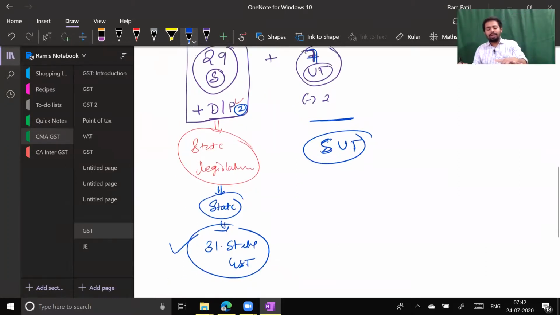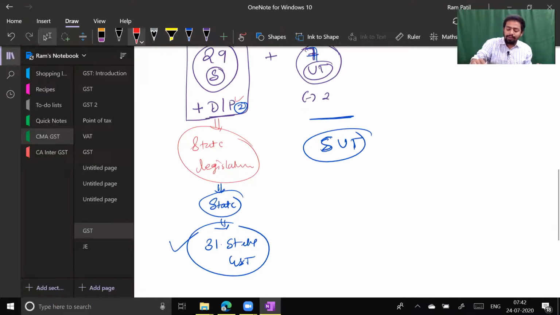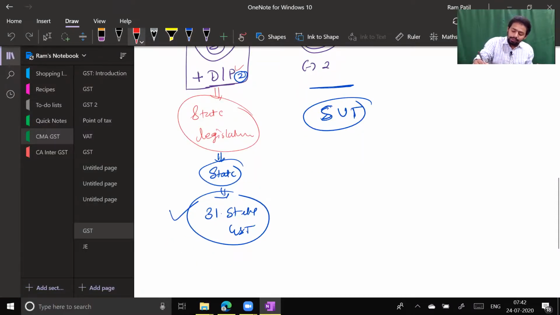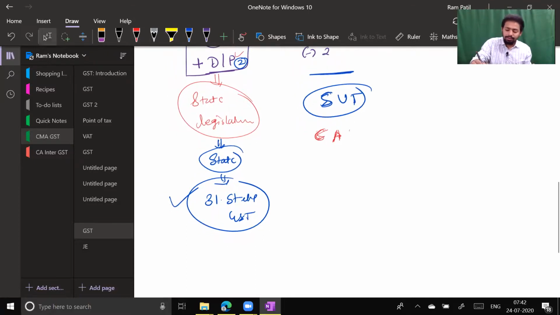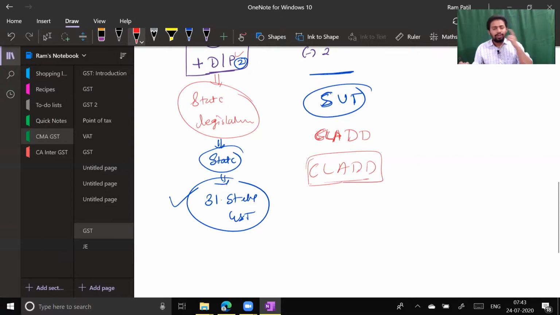So which are those 5 union territories? I call them CLAD. Chandigarh, Lakshadweep, Andaman Nicobar, Dadra Nagar Haveli, Diu and Daman. These are the 5 small union territories which are having no state legislature.